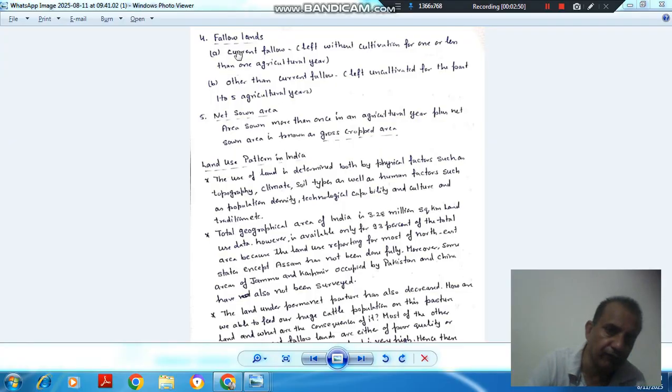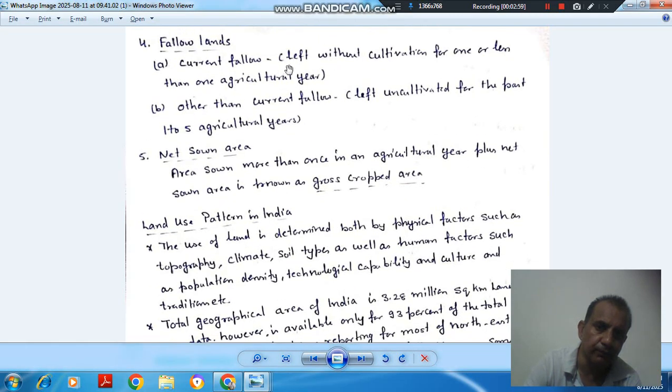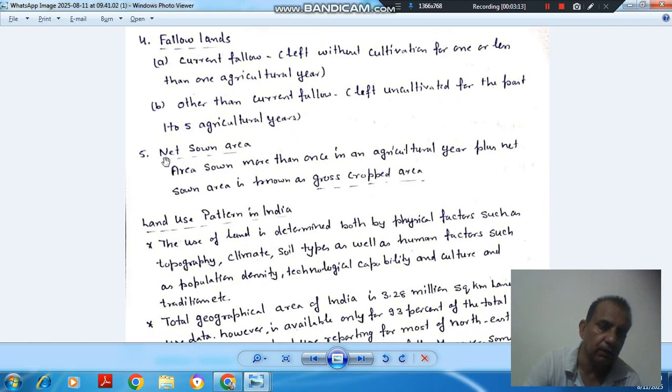Fourth category is fallow land. In this, part A is current fallow, left without cultivation for one or less than one agricultural year. Part B, other than current fallow, left uncultivated for the past 1 to 5 agricultural years. Fifth category is net sown area.